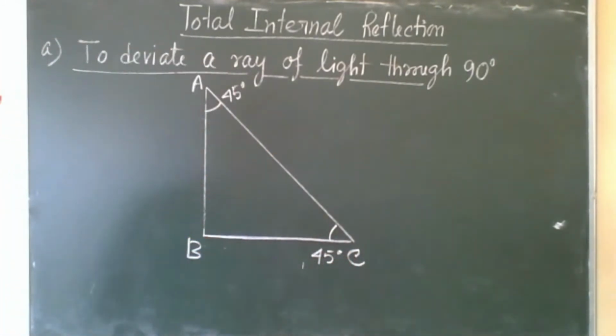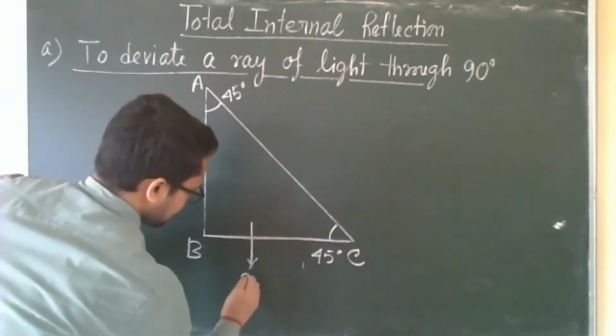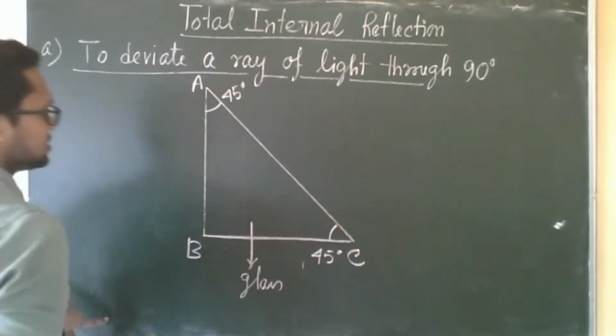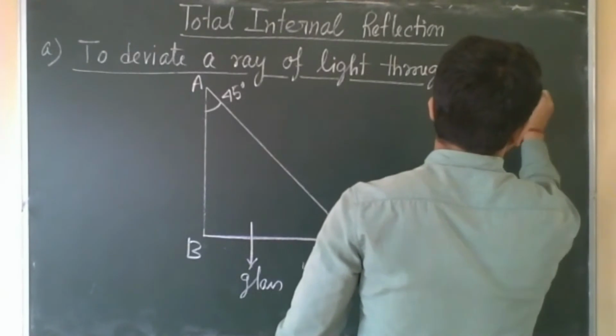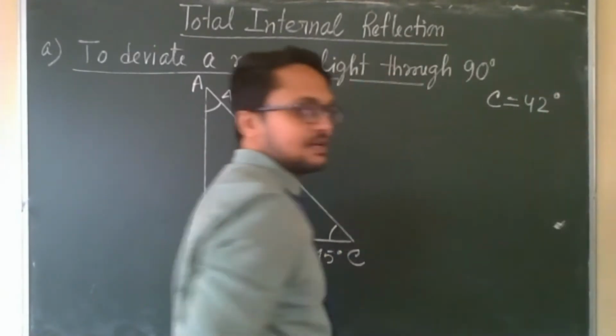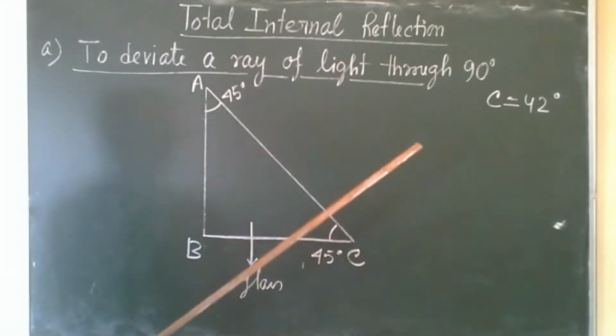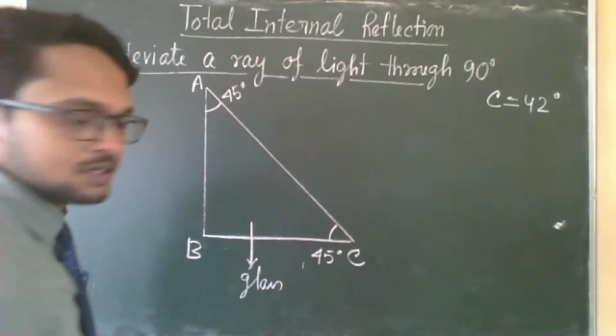This is a glass prism, outside air. So the critical angle for the glass-air interface is around 42 degree. We had seen that in the simulation, right? Around 42 degree. So draw the diagram.